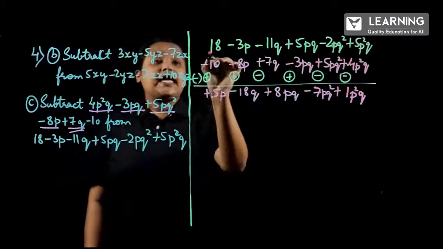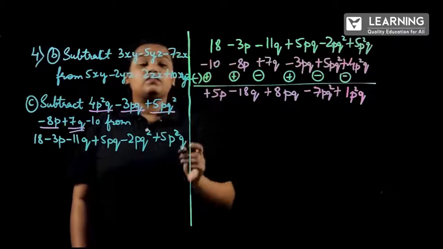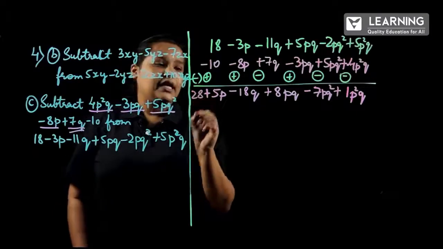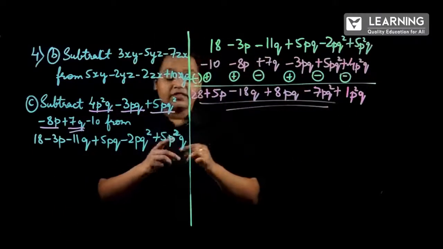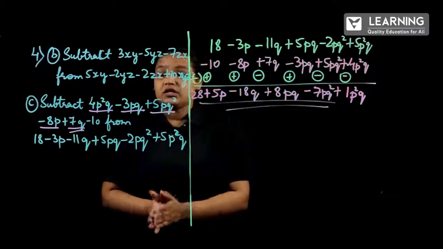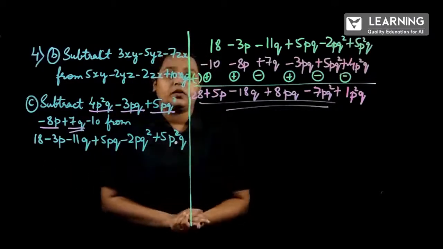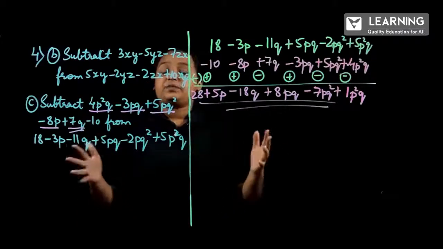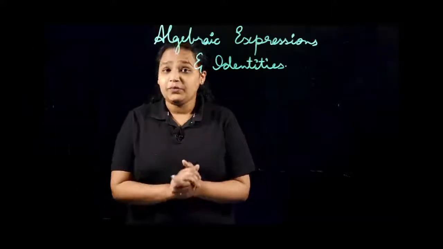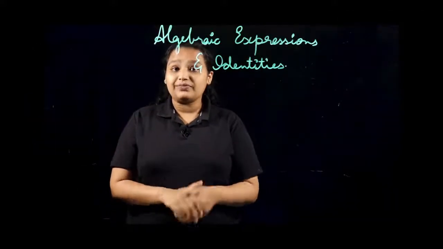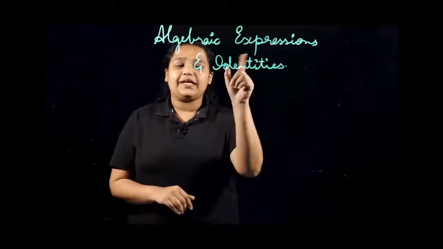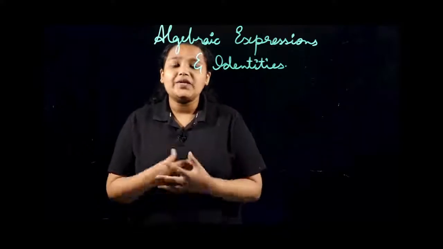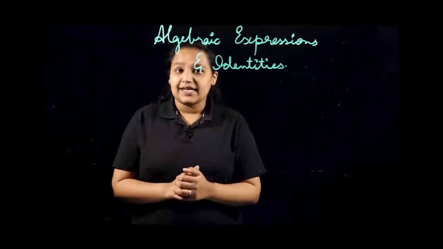So next is 18 plus 10. Plus and plus, so we will be adding. 18 plus 10 will be 28. So this will be the final answer when we subtract the second polynomial from the first polynomial. By this we have completed the first exercise of the chapter Algebraic Expressions and Identities, that is exercise number 9.1. In the next session we will start with the second exercise, that is exercise number 9.2.